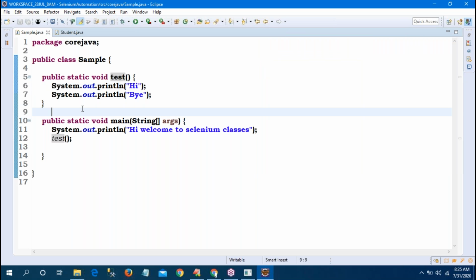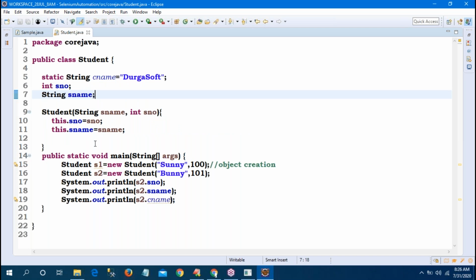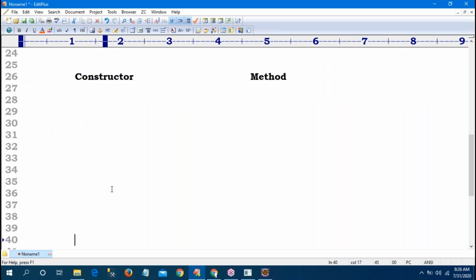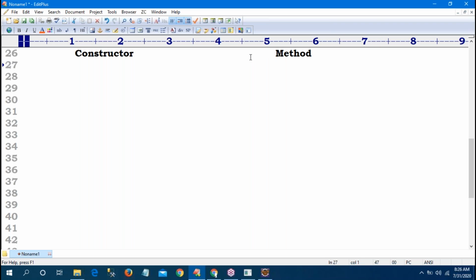So now I am telling the method and yesterday I told the constructor. Now please anyone tell what is the difference between the constructor and the method? Sir, important in the interview room. Definitely. Now based on your knowledge you can tell minimum 1 or 2 differences. Up to now I explained about the method. Yesterday I explained about the constructor. So now with the concept you have, you can tell 1 or 2 differences. I will tell all.